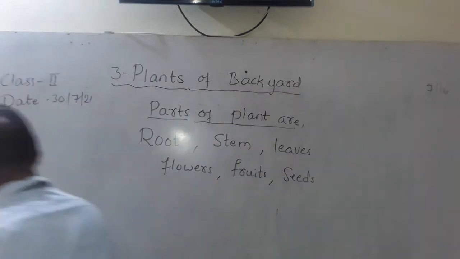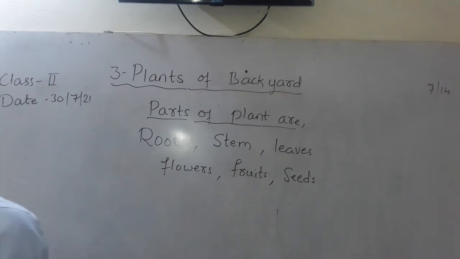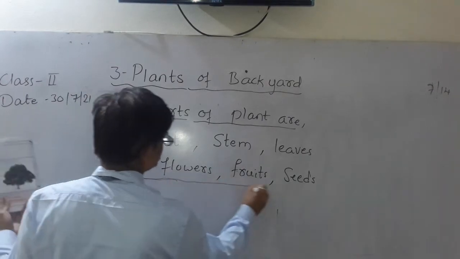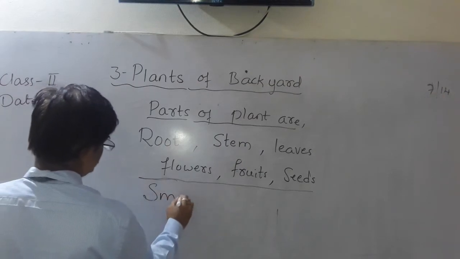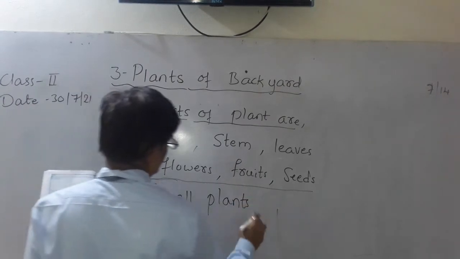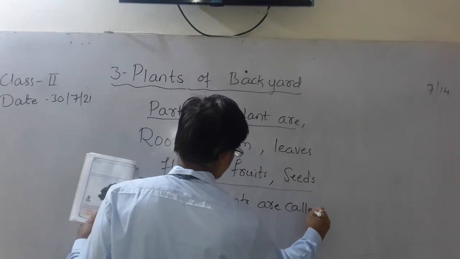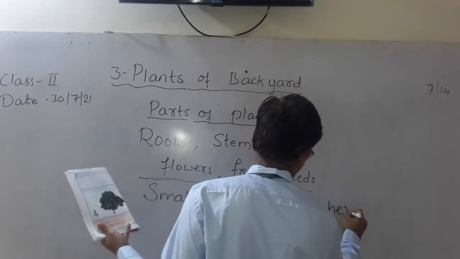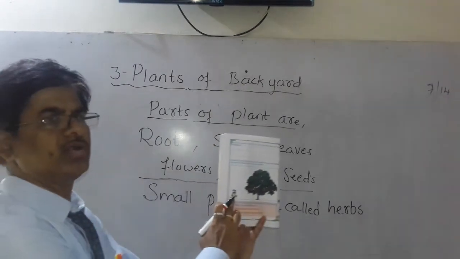So that let me write here. Small plants are called herbs, H-E-R-B-S. Understood? These small plants are called herbs.